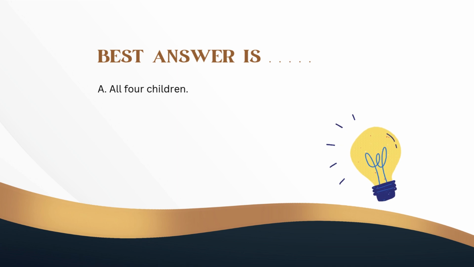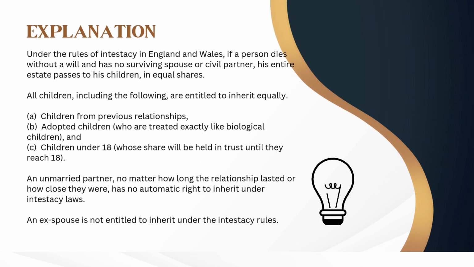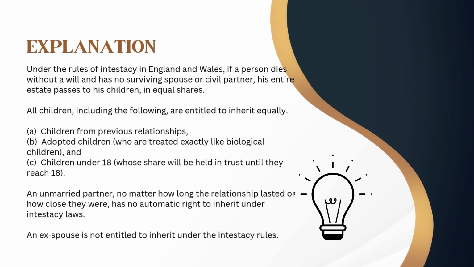All 4 children. Under the rules of intestacy in England and Wales, if a person dies without a will and has no surviving spouse or civil partner, their entire estate passes to their children in equal shares. All children, including the following, are entitled to inherit equally. A. Children from previous relationships.